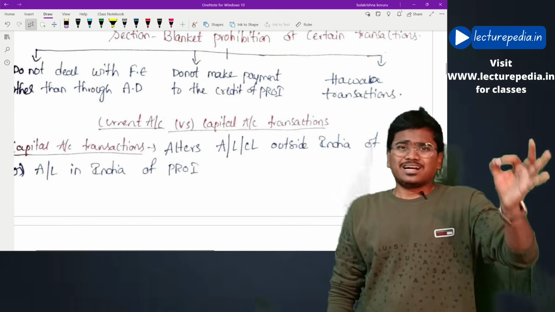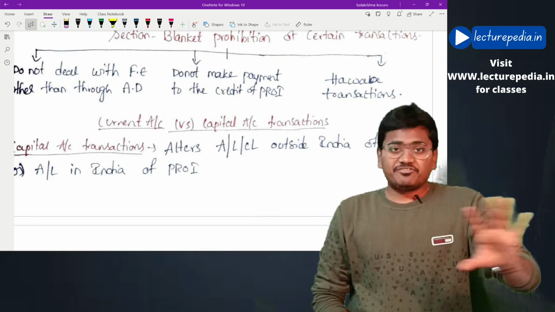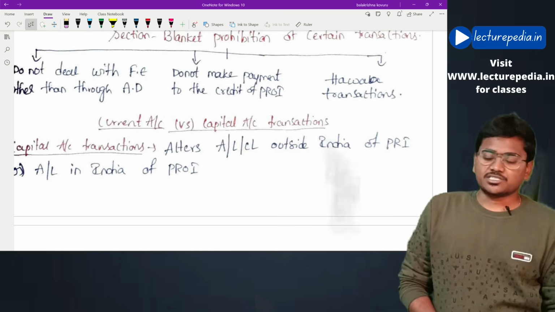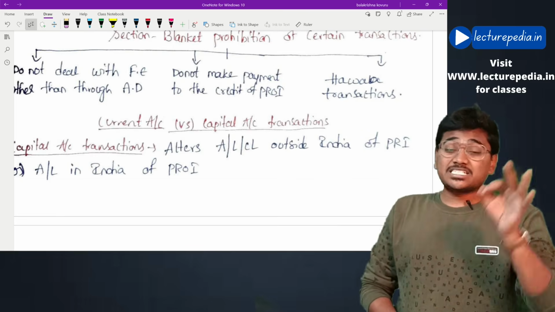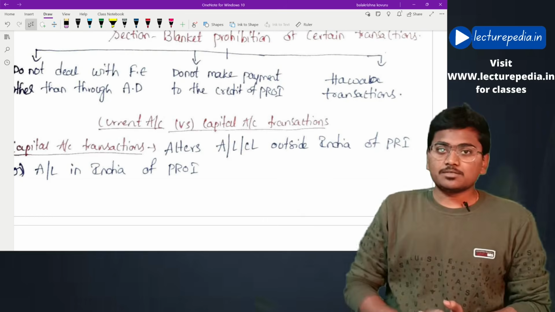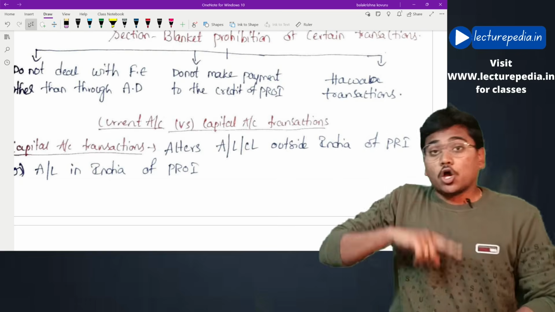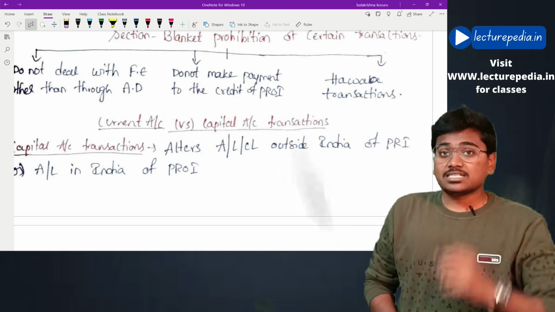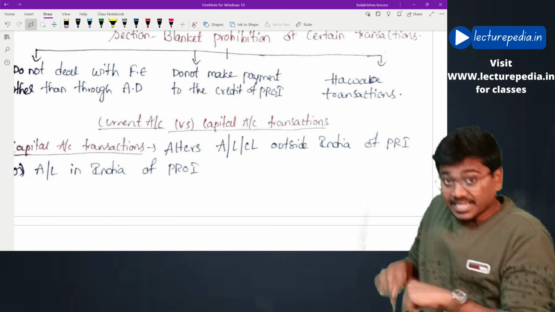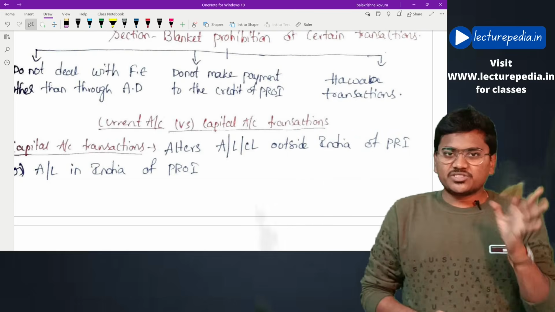After that, we have current account transaction and capital account transaction, very important. First of all, we will understand the definitions of current account and capital account transactions. First, capital account transaction. What are capital account transactions? Any transaction which alters assets, liabilities or contingent liabilities outside India of a person resident in India becomes a capital account transaction. Or any transaction which alters assets or liabilities, here contingent liabilities is not there, only assets and liabilities, in India of a person resident outside India, then even that becomes a capital account transaction. Hope this is clear.